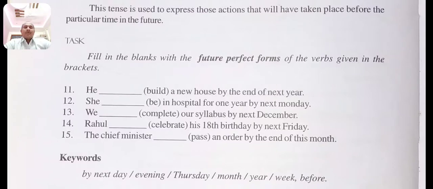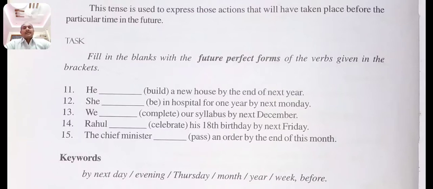We shall have completed our syllabus by next December. Rahul will have celebrated his 18th birthday by next Friday. The Chief Minister will have passed an order by the end of this month.